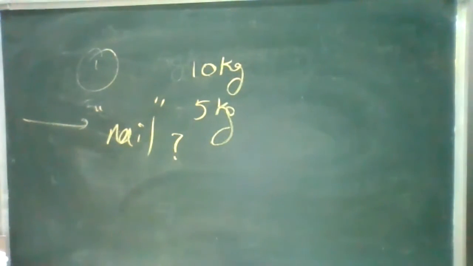Third question, what will be the tension when the bodies stop?